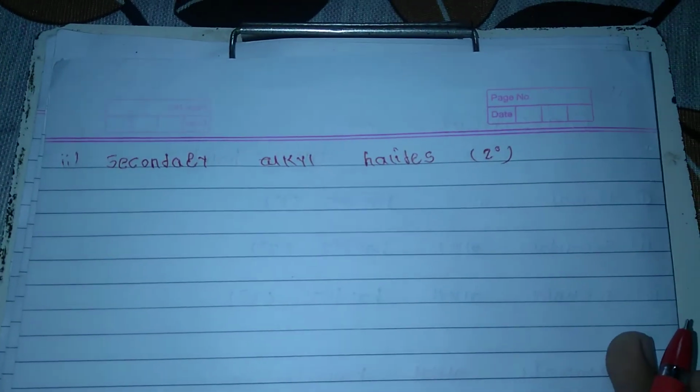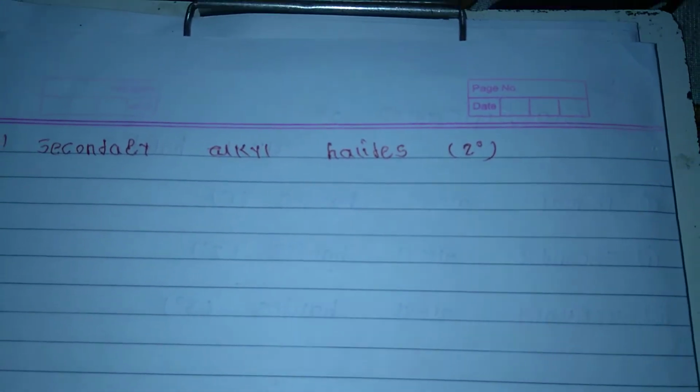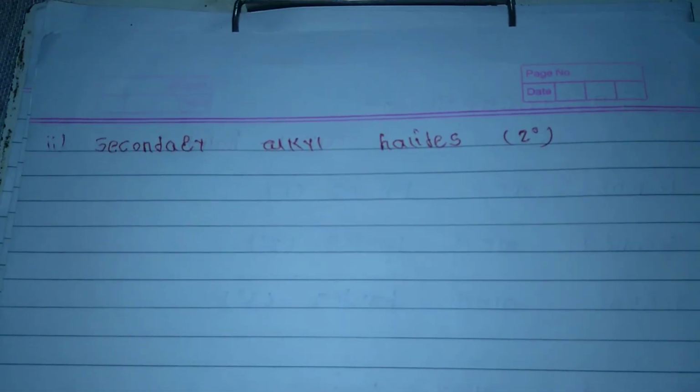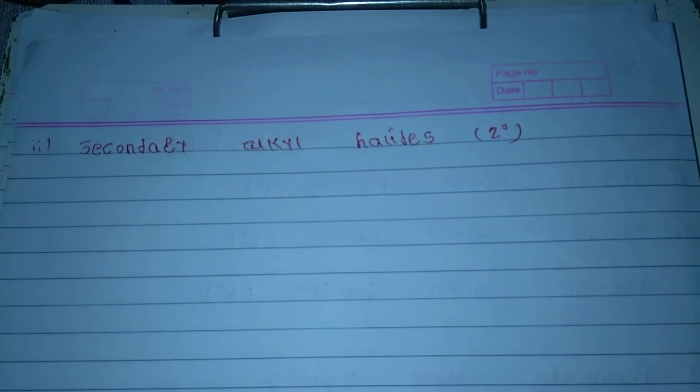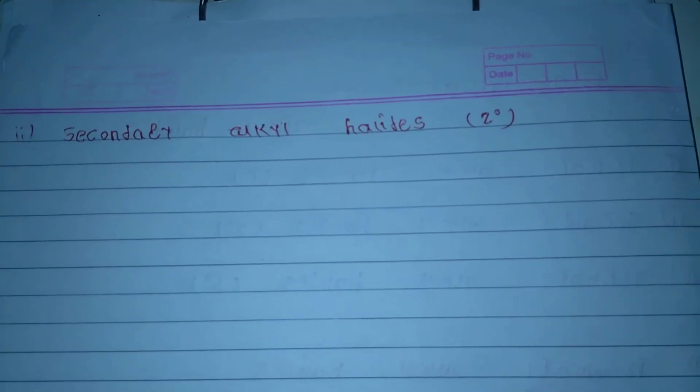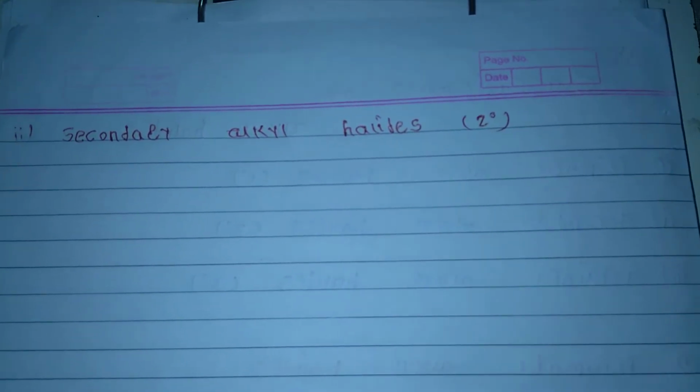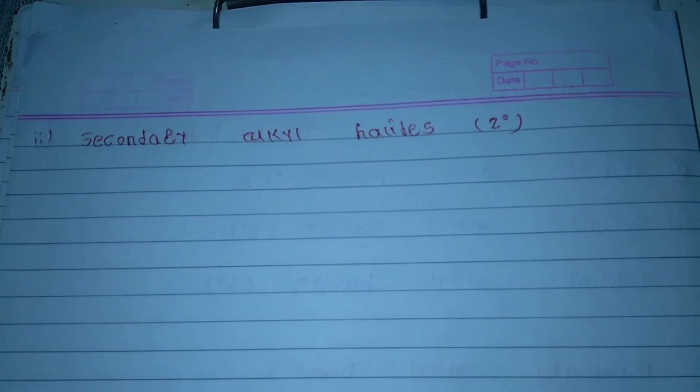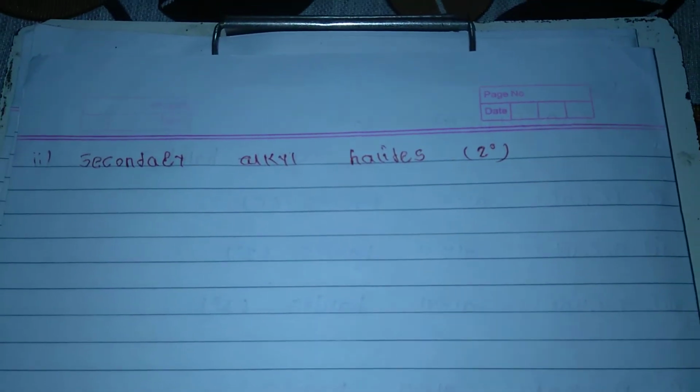Now second, we see the secondary alkyl halide. What is the secondary alkyl halide? The alkyl halide in which the halogen atom is bonded to a secondary carbon atom. What is the secondary carbon atom? The secondary carbon atom is the carbon which is attached to two other carbon atoms, and to that carbon atom the halide group is attached. That is called the secondary alkyl halide.